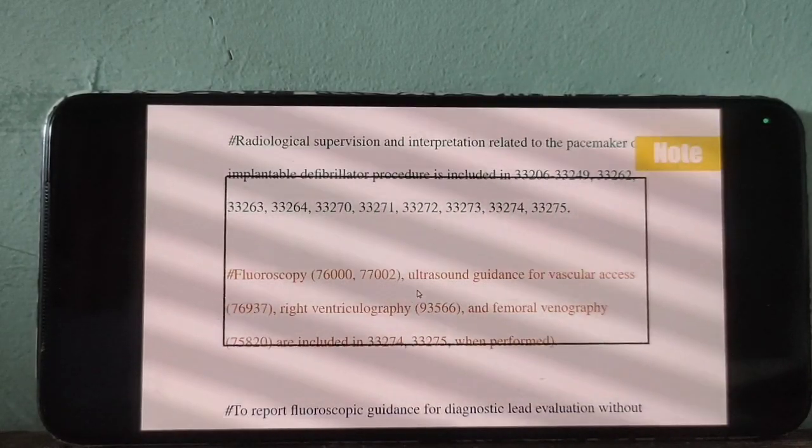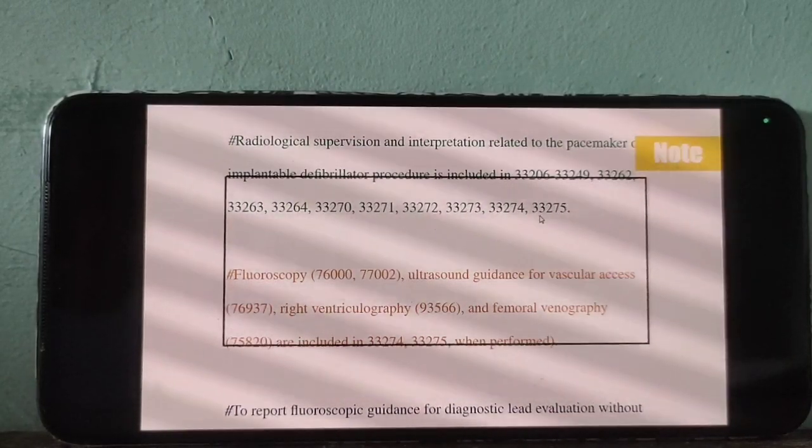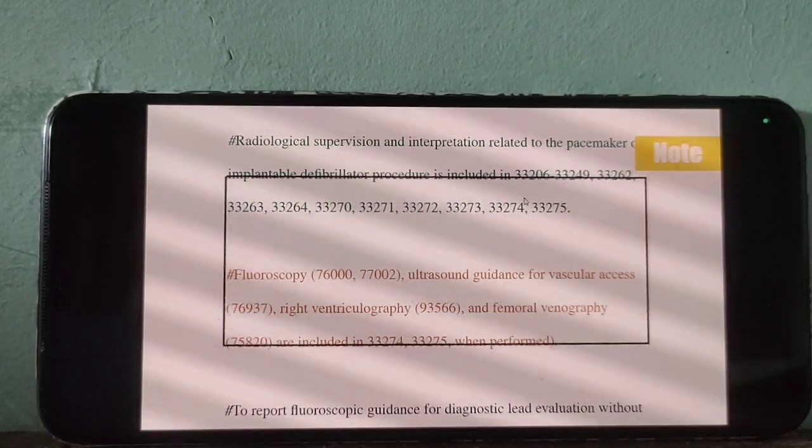With 33262 to 33275, supervision and interpretation is inclusive.